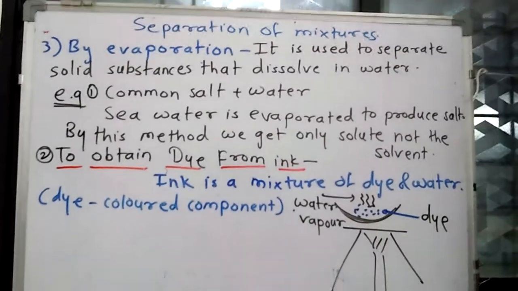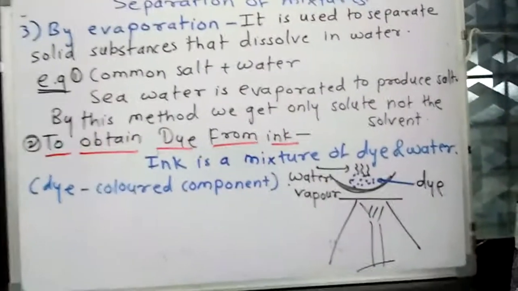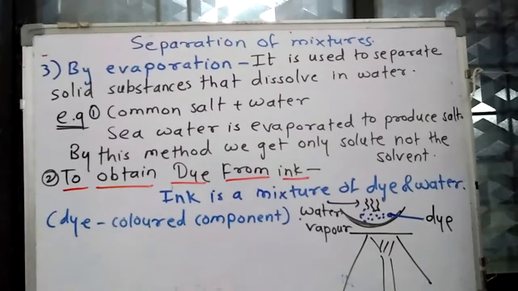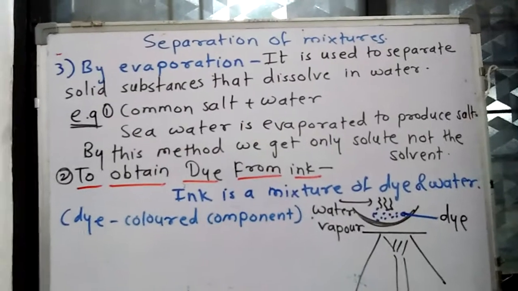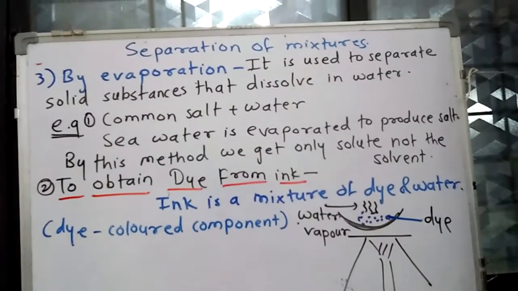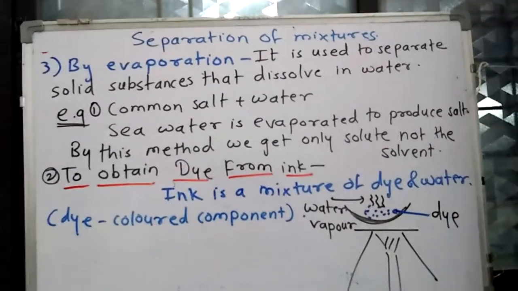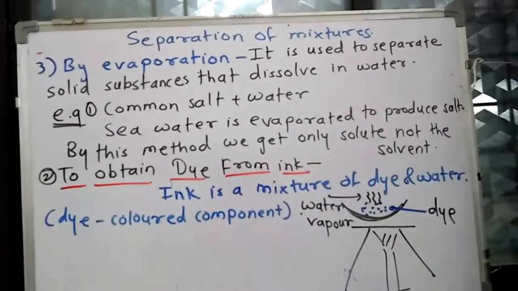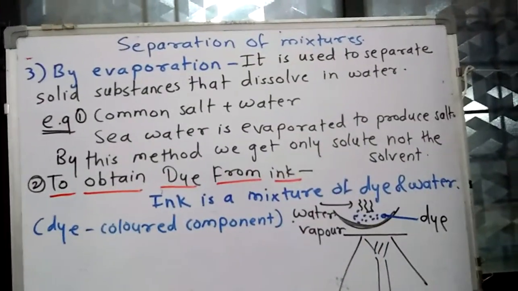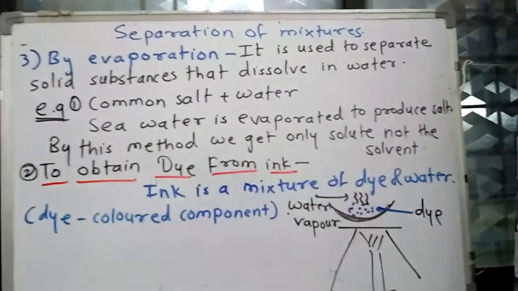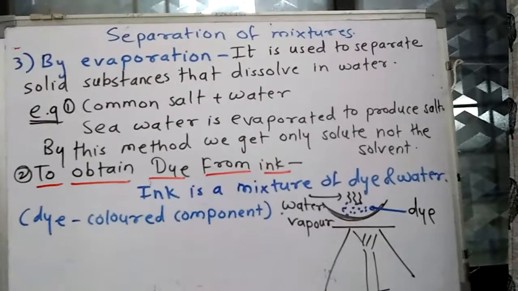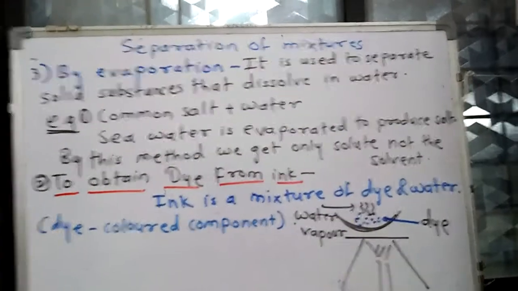Separation of mixture. We have studied the separation of two solids by the methods of sublimation, using a magnet, and using a solvent. Then we started the separation of a solid and a liquid, in which we studied two earlier methods, filtration and centrifugation. Now the third method is evaporation.